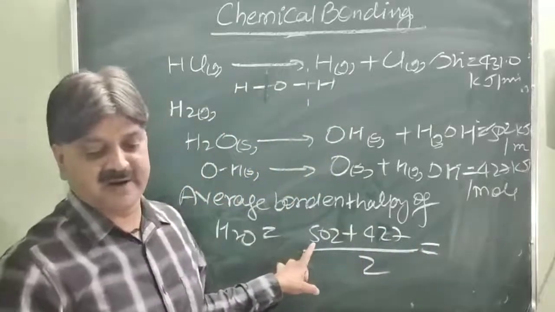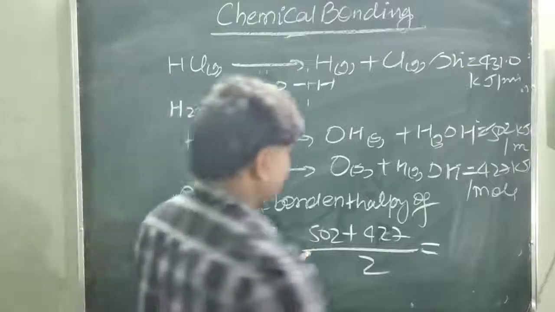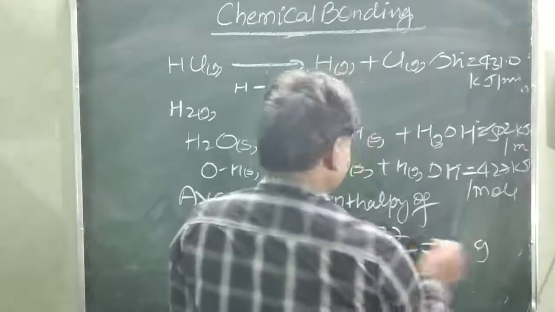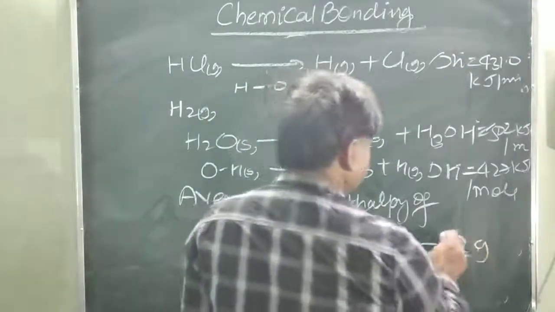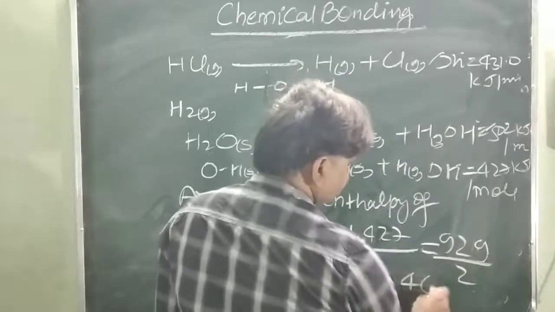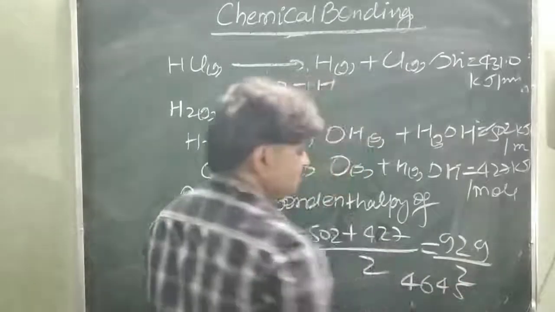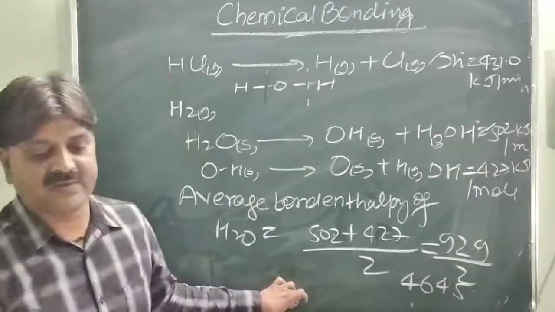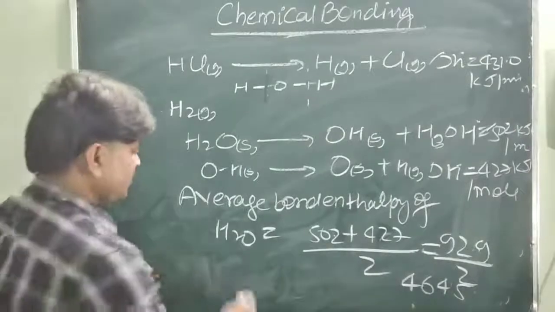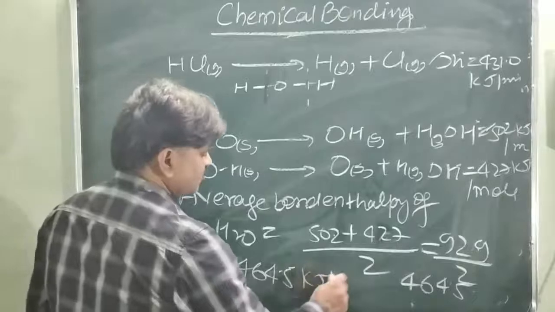You can calculate it yourself. This is 502 plus 427, which is 929, and 929 upon 2 gives 464.5 kilojoule per mole. So the average bond enthalpy of water is 464.5 kilojoule per mole.